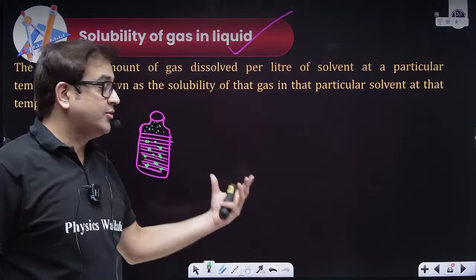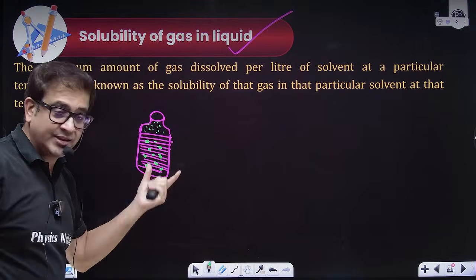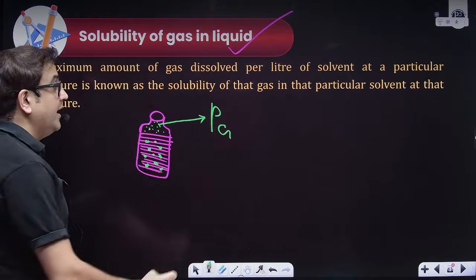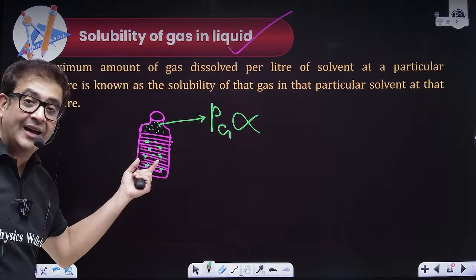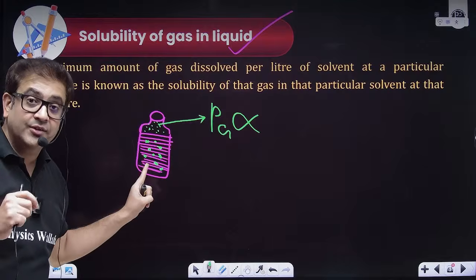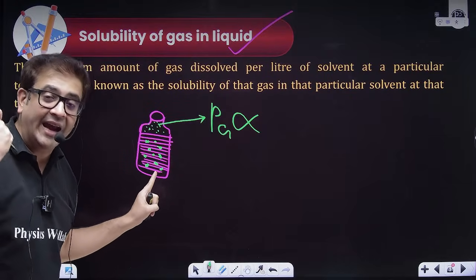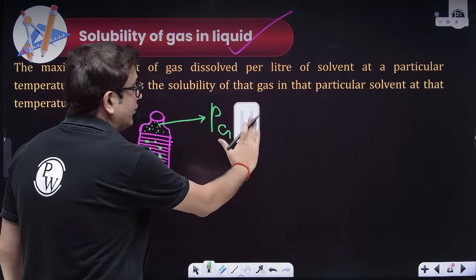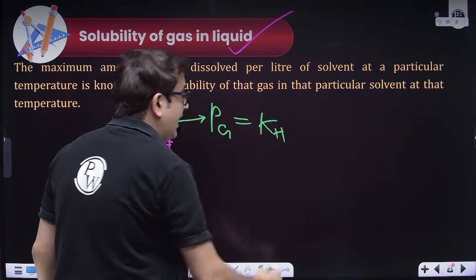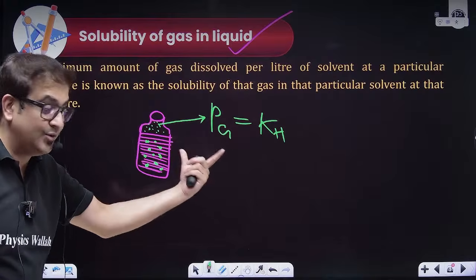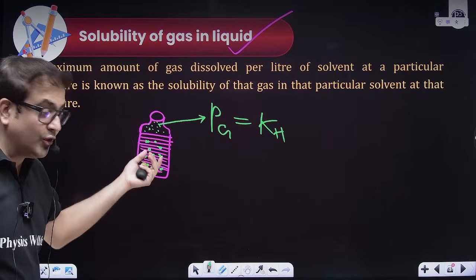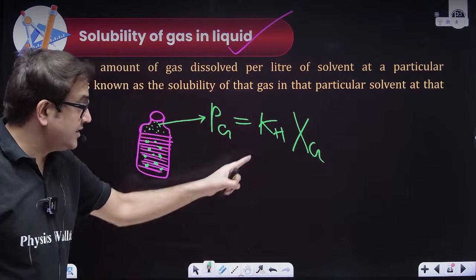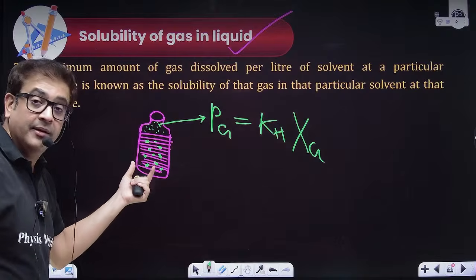Why? This is nothing but solubility of gas in liquid solution, which says that partial pressure of gas, now this is the partial pressure of gas over the solution, is directly proportional to the amount of gas that is dissolved inside the solution. This was statistically formulated by Henry, and therefore the proportionality constant is also termed as Henry law constant. And what is the concentration term that Henry has used to quantify the amount of gas dissolved in solution? It was mole fraction of gas. So this is the number of moles of gas dissolved in your solution.